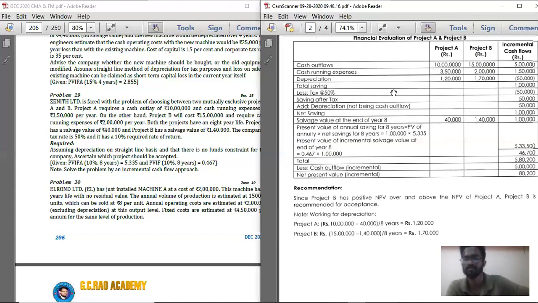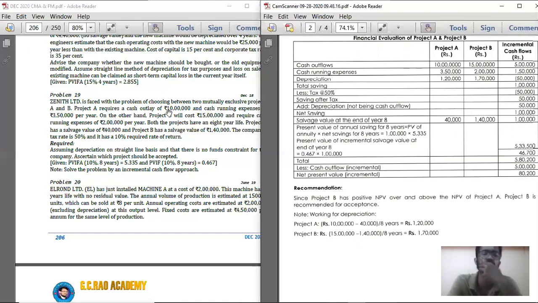So below that, total savings. So how much is the total savings every year you are making? 1,50,000 is the cash running expenses which project A is making extra, that is incremental cash outflow, whereas project A is losing its depreciation option, that 50,000. So 1,50,000 minus 50,000, totally you will get 1 lakh rupees. Total savings 1 lakh.